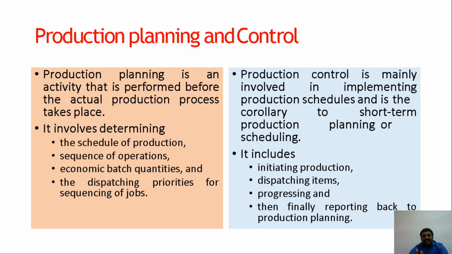Production planning happens before any production, but in production control there will be some estimation of time, after which we have to give feedback to the production planning. They are both related here.